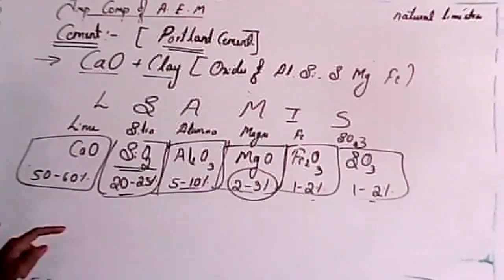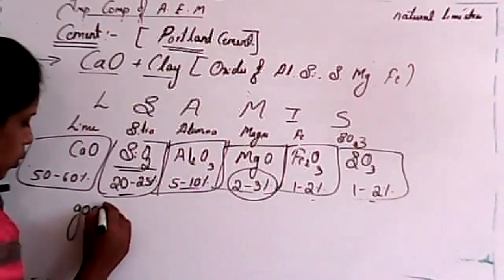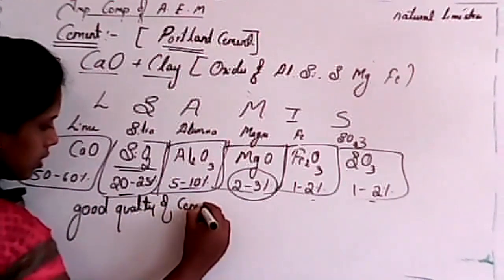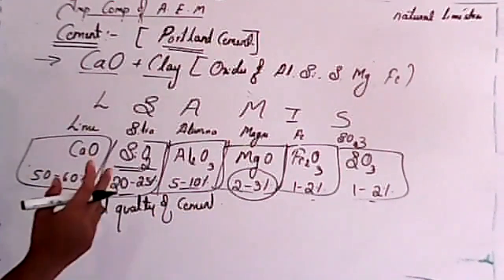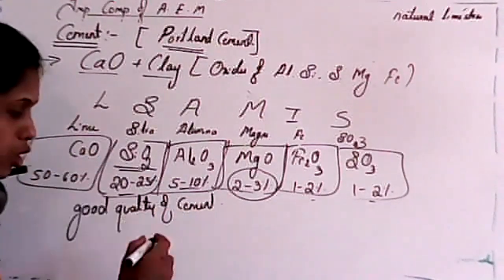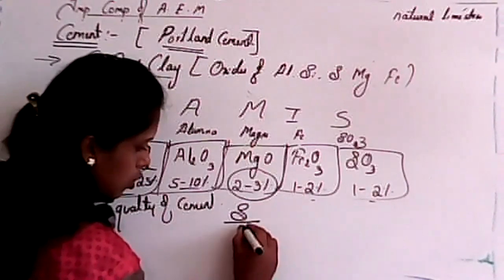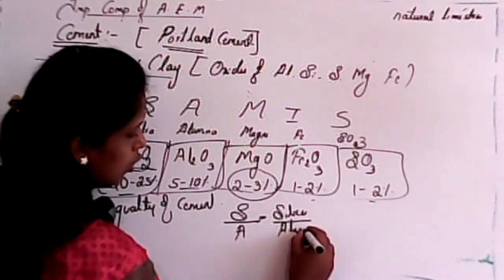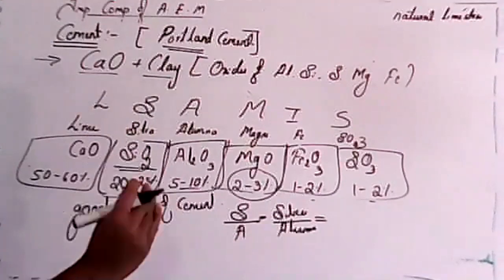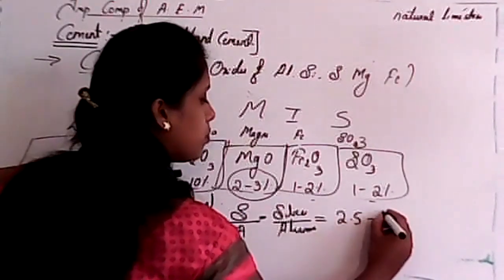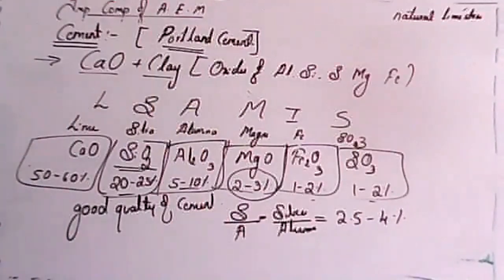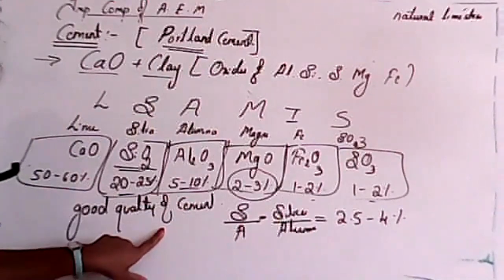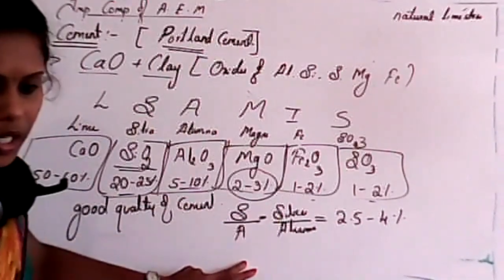And one important thing, student: good quality cement is produced when the ratio of S by A, where S is silica and A is alumina, the ratio of silica and alumina, is around 2.5 to 4. If it is 2.5 to 4, then this is a good quality cement. Is it clear?